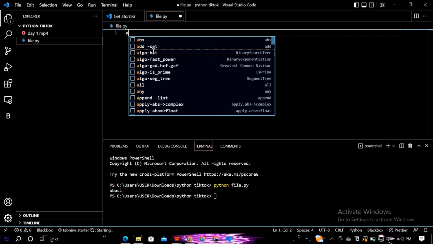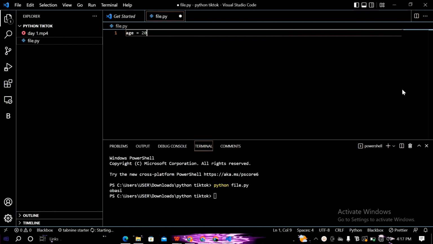For example, we can have something like age is equals to 20. Next we have float. Floats are similar to integers, but they have decimal points, so we can have 0.5. And then we have strings.